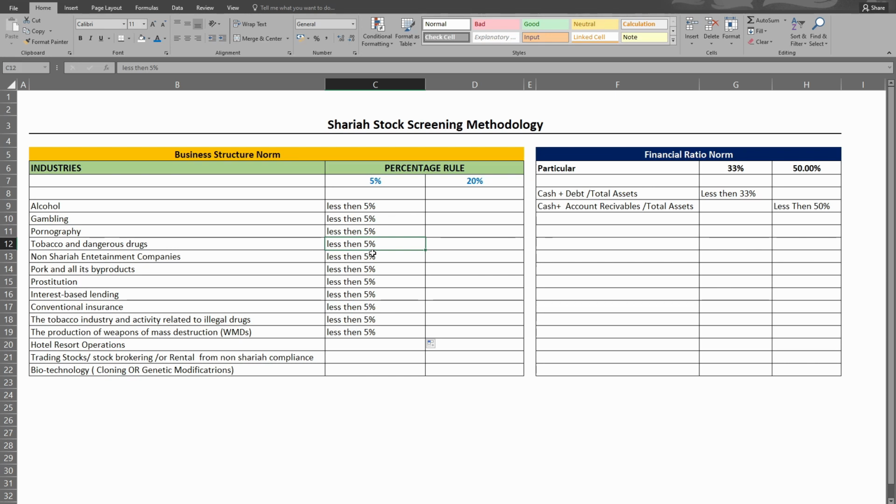Suppose there is a company whose revenue is 1 lakh rupees and it is involved in multiple businesses. Suppose it has IT, the FMCG sector, the aviation sector, every sector, and it also has some businesses from this category, say an alcohol entity. The company's alcohol revenue should not be greater than 5% of the company's total revenue. If it comes under 5%, that means the company is Sharia compliant and permissible to invest in. So Muslims can invest in companies whose non-compliant business activities are not greater than 5%.